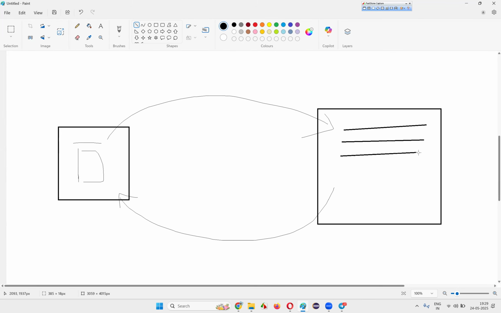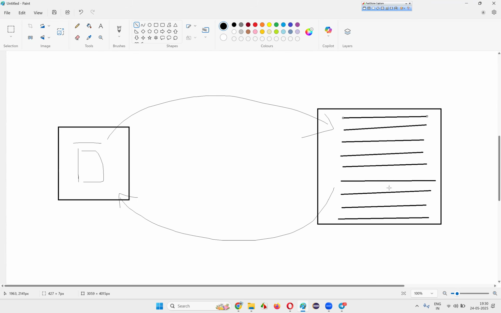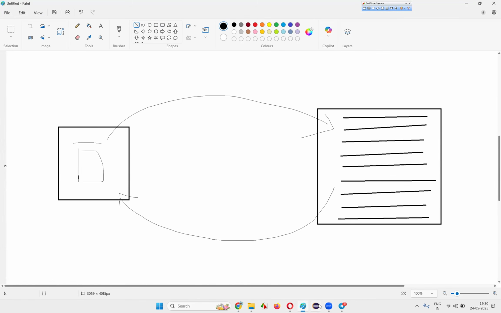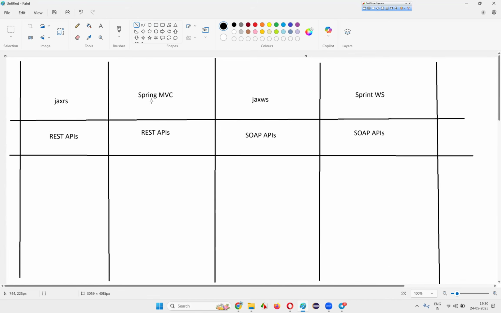The programming code is written in some backend programming language like Java, Python, PHP, Perl, C Sharp, Ruby, JavaScript, Go, it can be anything. And all these things, JAX-RS, Spring MVC, JAX-WS, Spring WS, are for which programming language do you think?